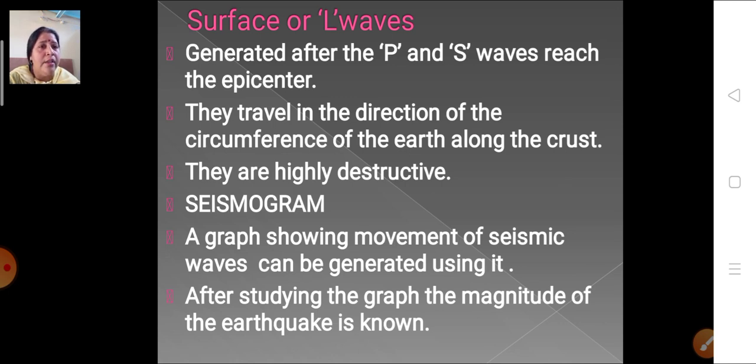Next is the seismogram. What is a seismogram? A seismogram is a graph prepared to know the magnitude of the earthquake. A graph showing the movement of seismic waves can be generated using it. After studying the graph, the magnitude of the earthquake is known. How much magnitude the earthquake was, we can come to know after studying the graph.